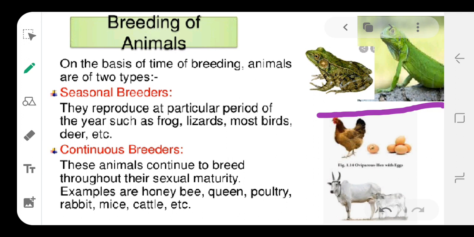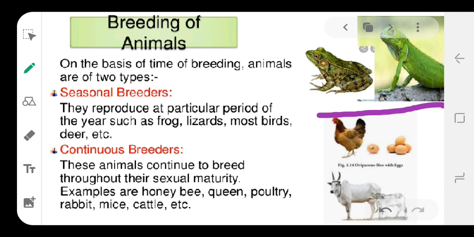Continuous breeders are nothing but animals that breed continuously throughout the year. These animals breed throughout the year once they reach sexual maturity. Examples are honeybees, queen, poultry, rabbit, mice, cattle. So here in the continuous breeders, what happens? Honeybees and the queen, such types of animals go for breeding continuously throughout, as long as their sexual maturity remains.